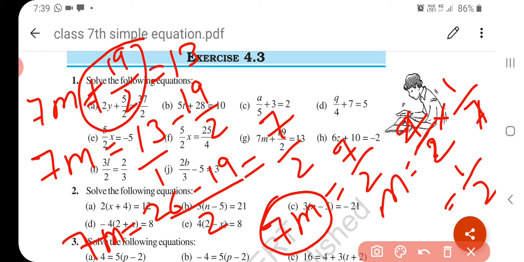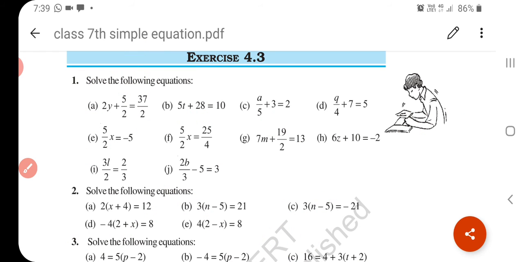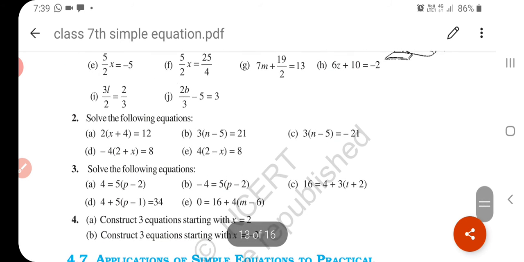Understand? This type you have to solve question number 1. Question number 1 you have to solve in your notebook. Now question number 2 is: solve the following equation. What is the equation? 2(x plus 4) is equal to 12.